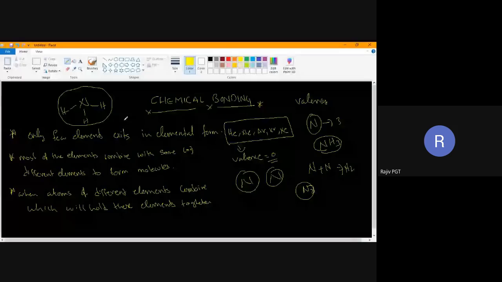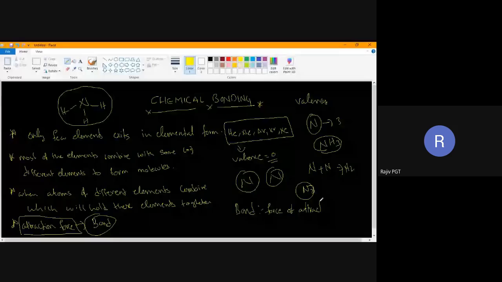There will be some attraction force. This attraction force is nothing but a bond. See, what is meant by bond? Bond means nothing but force of attraction. Understood what is meant by bond? Yes, sir. It is a force of attraction.